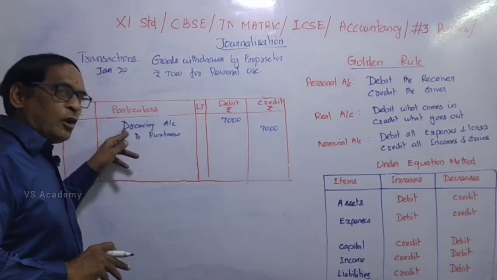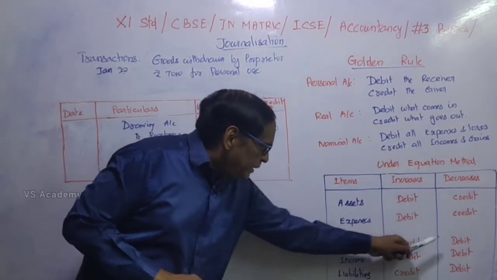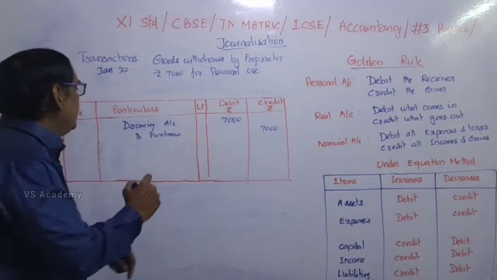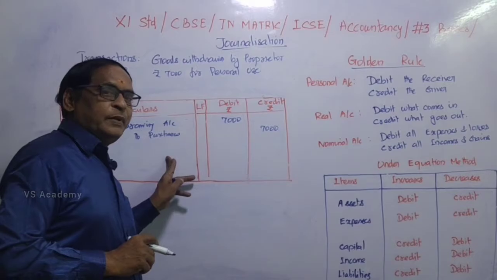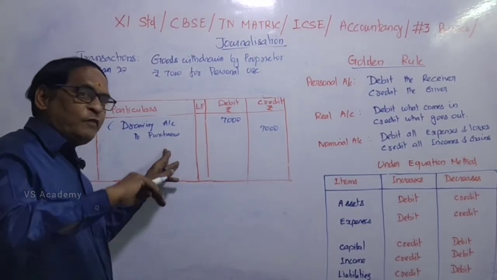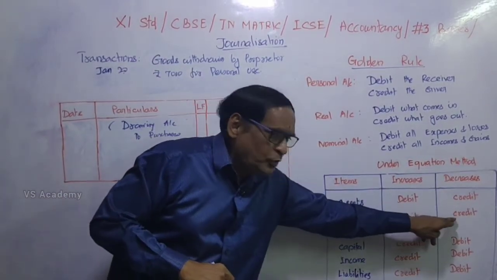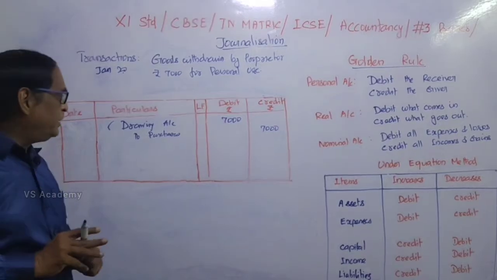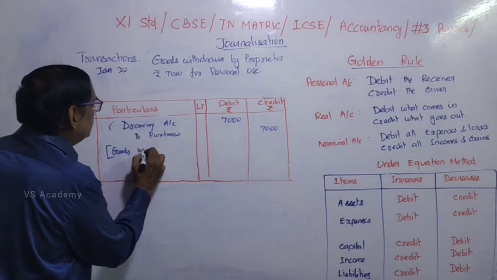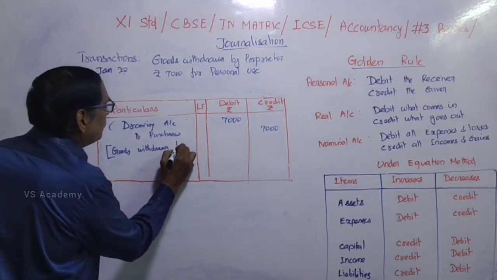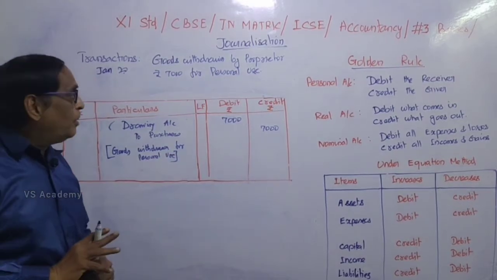We can apply this formula under the equation method. Under equation method, drawings means decrease in capital. So decrease in capital is to be debited. So drawings account should be debited. And then purchases, it is an expense. Expenses increased because we purchased for business purposes. Now if it is drawn, it is reduced. So expenses decrease, it should be credited. So purchases account should be credited. So goods withdrawn for personal use is a narration.